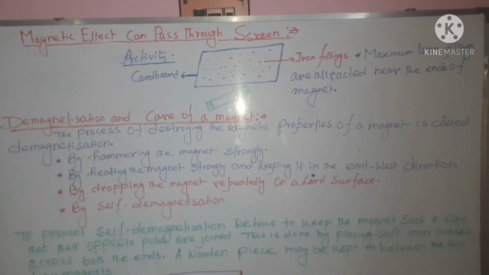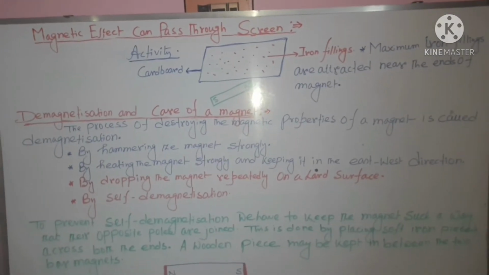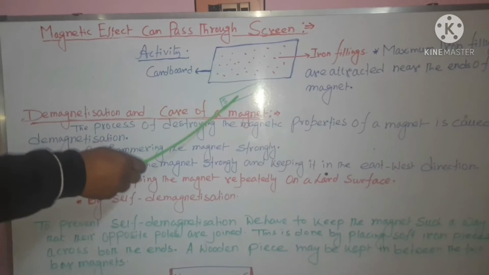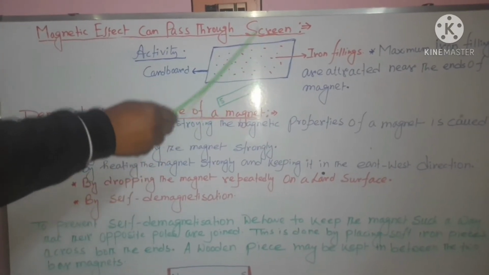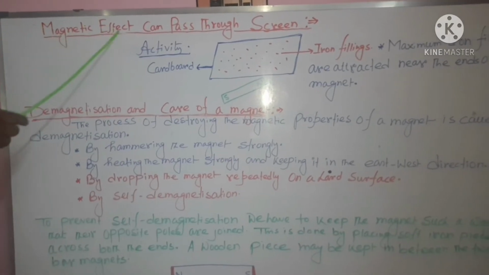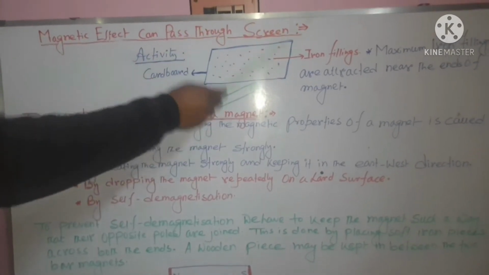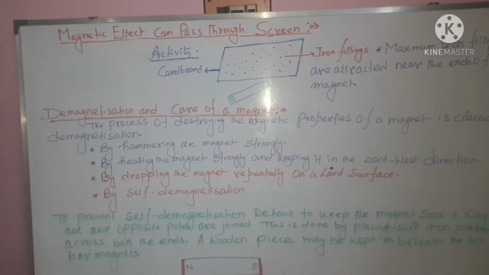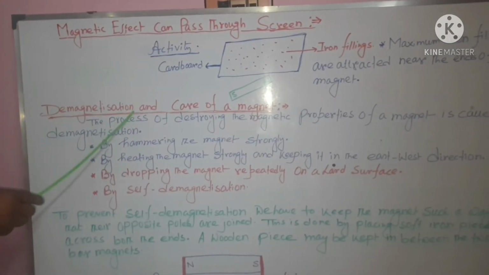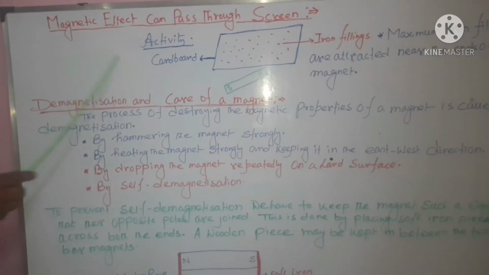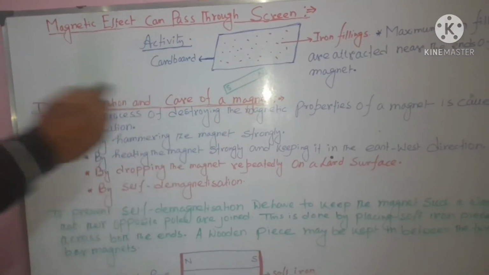This activity shows us that even if there is a cardboard, the magnetic property of the magnet is observable through this cardboard also. Therefore, we can say the magnetic effect can pass through a screen. After this, students, we have to know the process of demagnetization and care of a magnet.